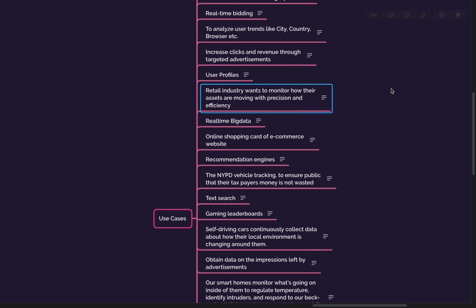Then the retail industry wants to monitor how their assets are moving with precision and efficiency. Right now this looks very simple, one-day delivery, and we enjoy it a lot. But a lot of things happen to improve the efficiency of the whole system, like where exactly something was at precisely which time. If you want to track that, how can you track it to improve the efficiency of the whole system?